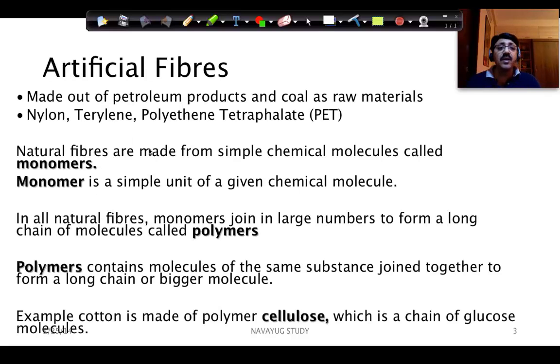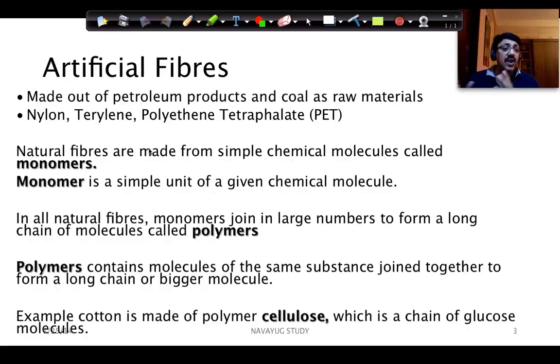Now, what does this fiber consist of? If you look at natural fibers, that is what is coming from nature, right? But what about artificial fibers? The artificial fibers are the fibers which are created by human beings, right? Where we make these fibers out of petroleum products and coal as a raw material, and from there we produce these different types of artificial fibers like nylon, terylene, polyethylene terephthalate, PET. All these plastic containers are all made of PET, right?